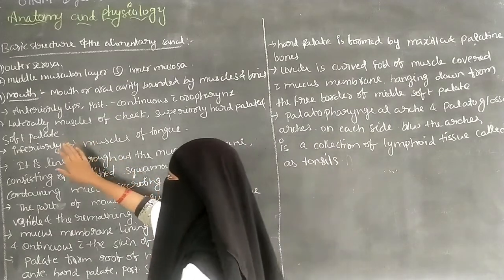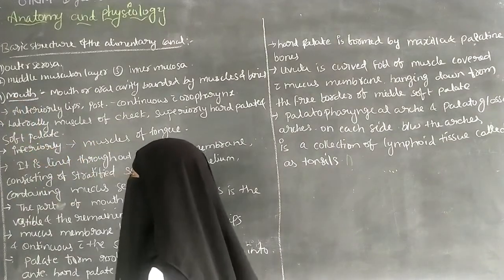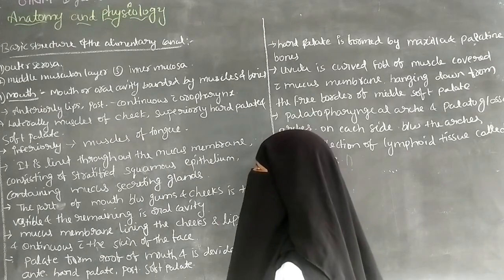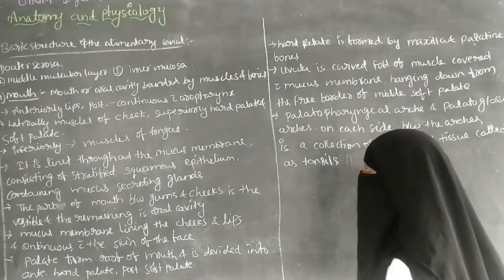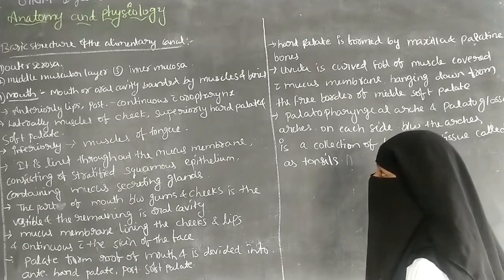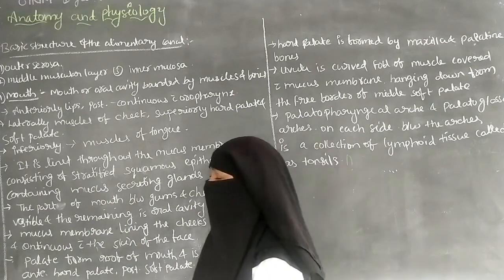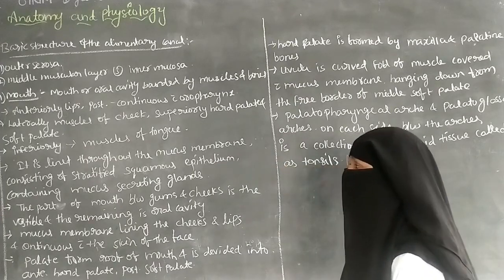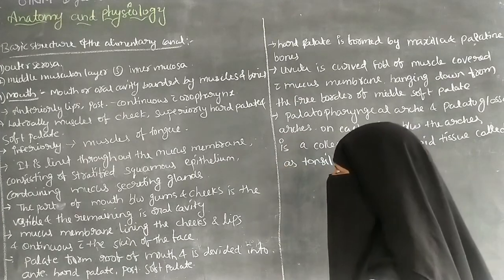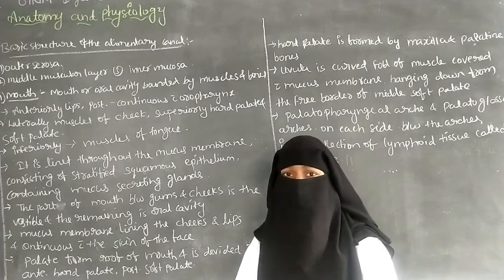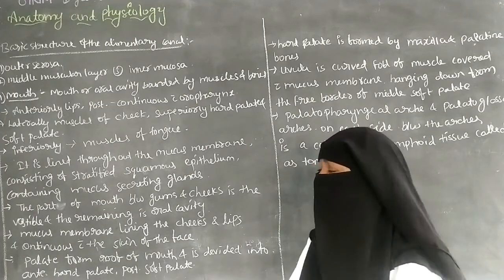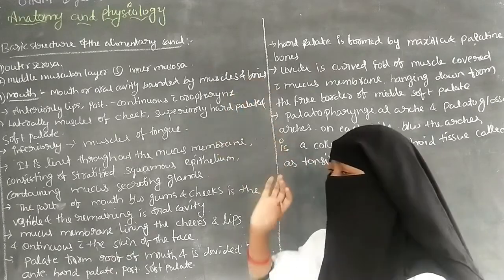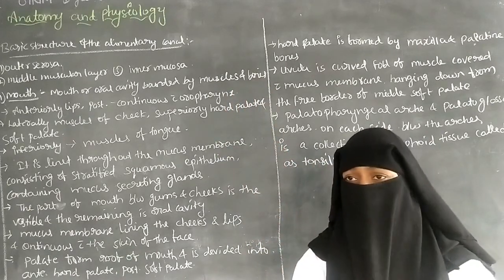The next one is the mouth. The mouth, or oral cavity, is bounded by muscles and bones. The mouth is the first part of the GI tract. It is called the oral cavity and is bounded by muscles and bones, which are involved in the formation of the mouth.